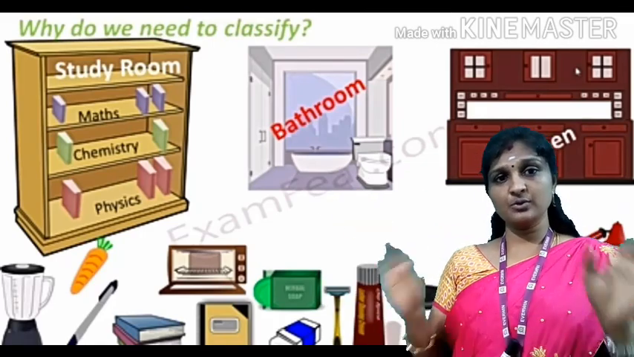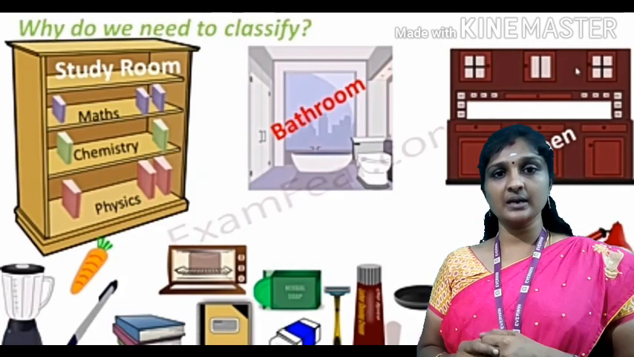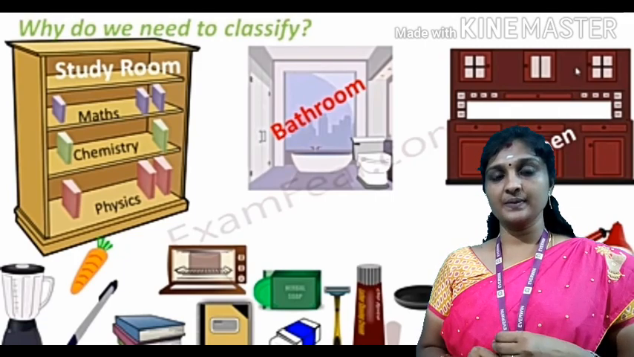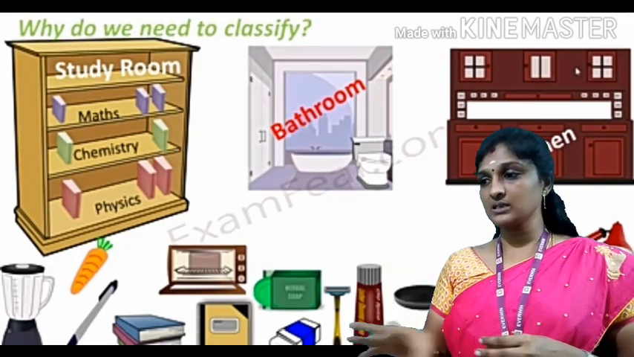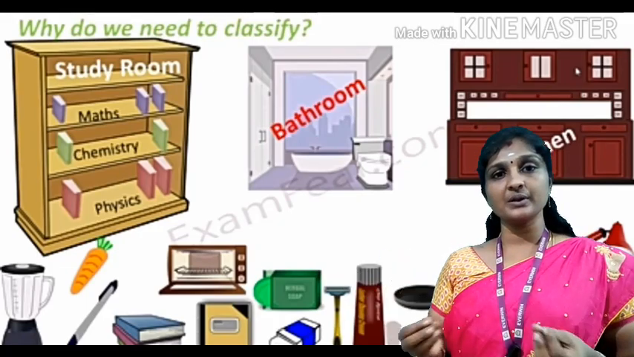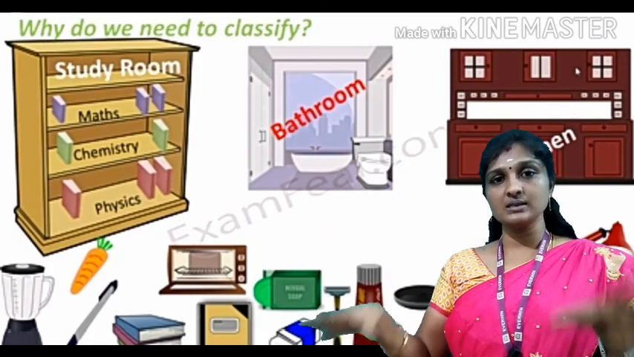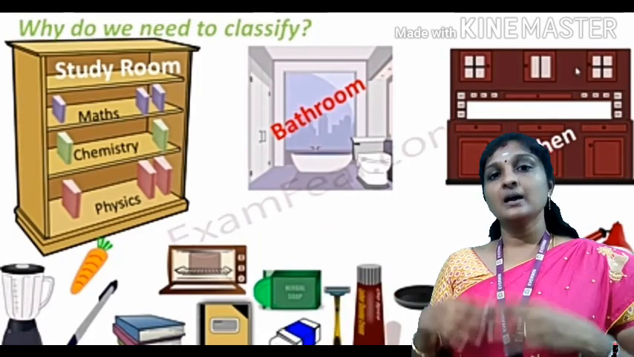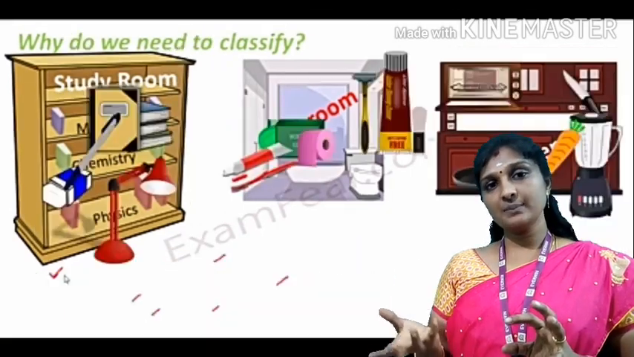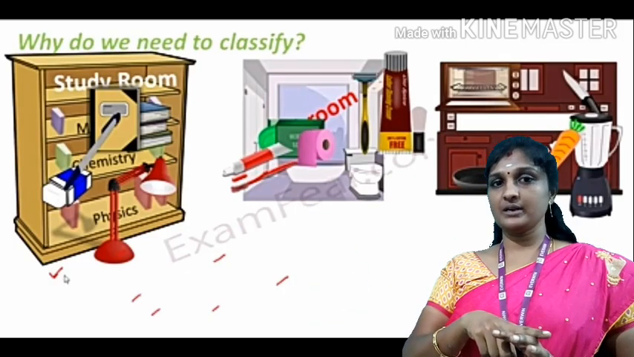Can you imagine if you keep all the things in the hall itself? What will happen if your friend comes and asks you for a physics book or science book? What will you do? You will go and search in the hall, and you will search for a long time, but you are not able to find that particular thing. Why? Because you clubbed together all the things in one place. If you segregate the things according to the room, what will happen? It is easy for you to go and take the thing and give it to your friend.